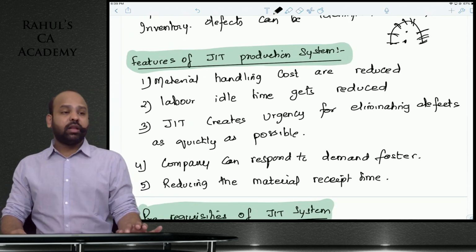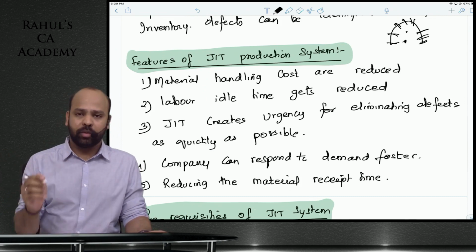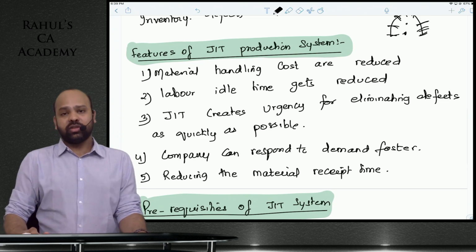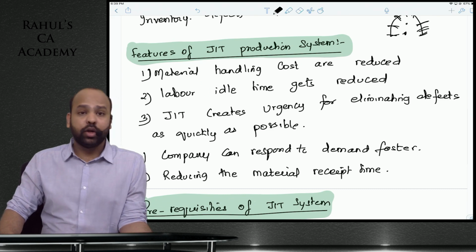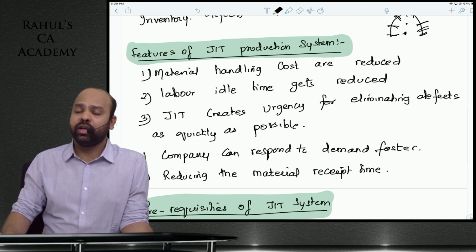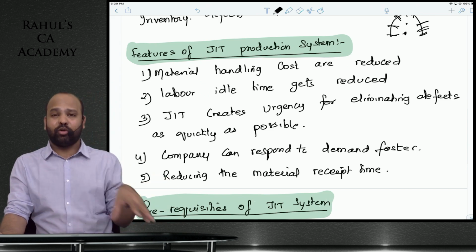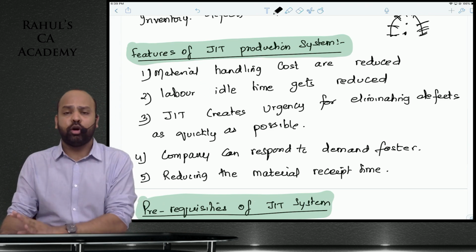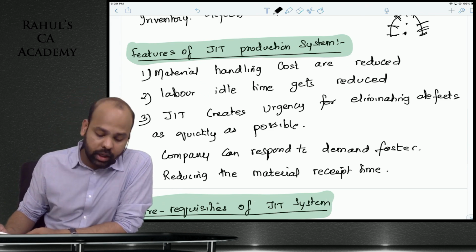Now, what exactly are the features of just-in-time? I hope you have understood what is just-in-time production, just-in-time procurement, and all of those key elements. Now, what exactly are the features of the just-in-time production system? Undoubtedly, your material handling cost will reduce. Why is your material handling cost reducing? You do not have a separate stores department. Earlier, from the stores department, you would transfer in small quantities to the production department. Now, directly in small quantities, it is being dropped off at the production department. No inspection of raw material. So undoubtedly, your material handling cost will reduce.